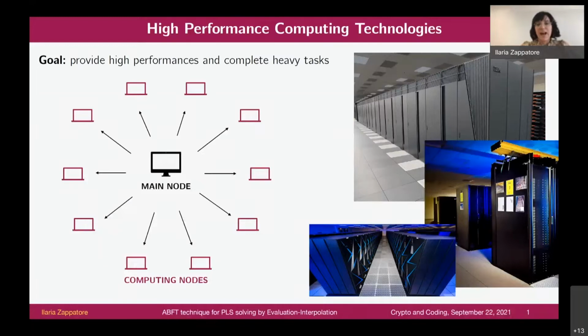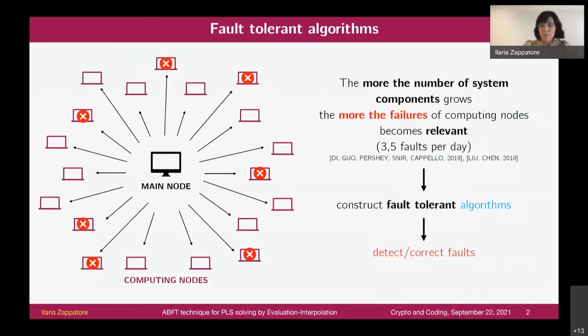Basically, high-performance computing technologies, also known as supercomputers, as the word suggests, are very strong computers, which allow us to complete heavy computations. They can be modeled as a main node connected to several computing nodes. The problem is that these computing nodes could make some mistakes in the computations.